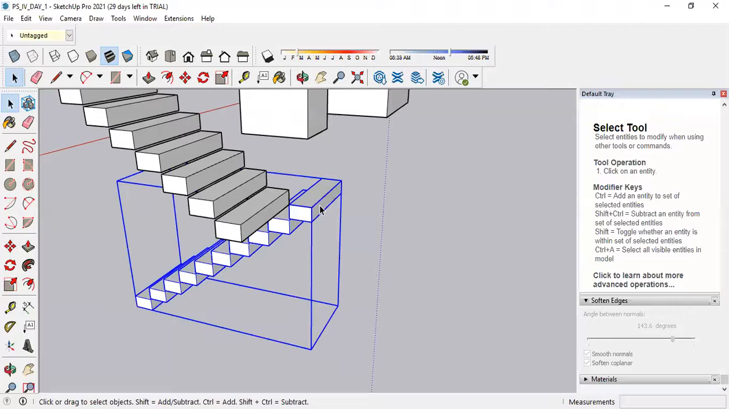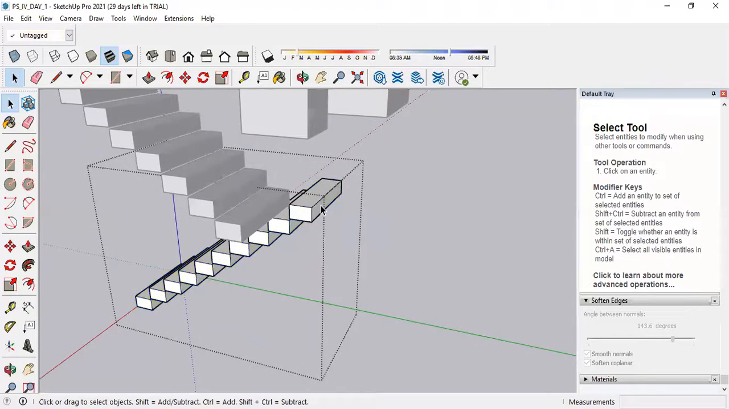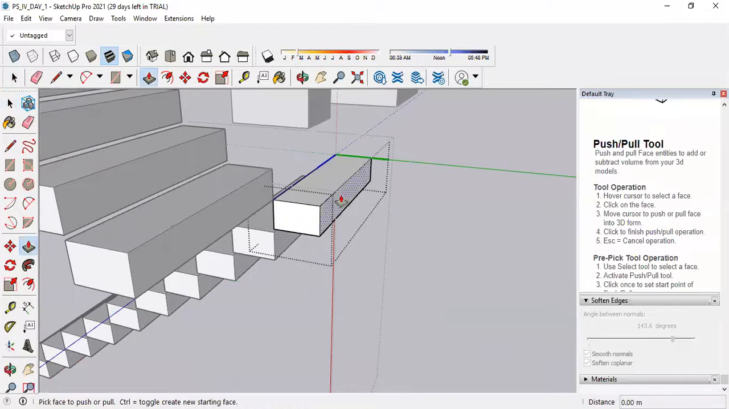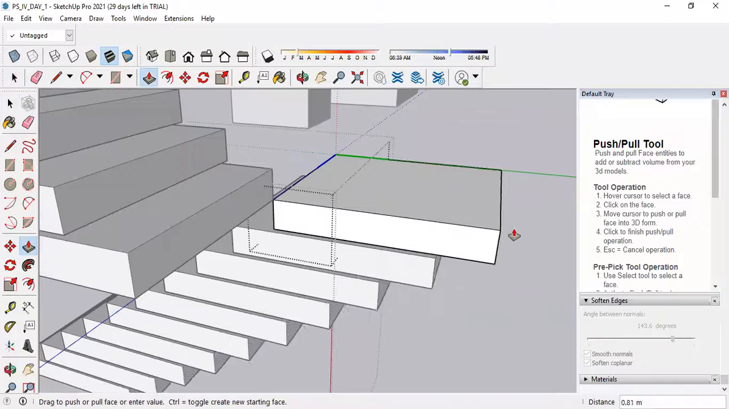If I select this, it is a group. For the editing option, I have to double click on it. When I double click on it, it will give me access to this group only. But if I want access to this particular step in a staircase, then I have to double click on this object. Now select the push pull tool and increase the height.